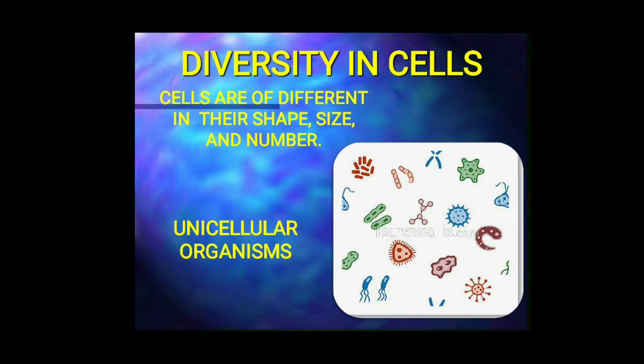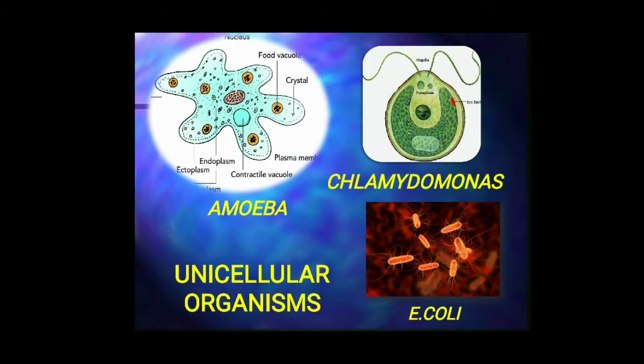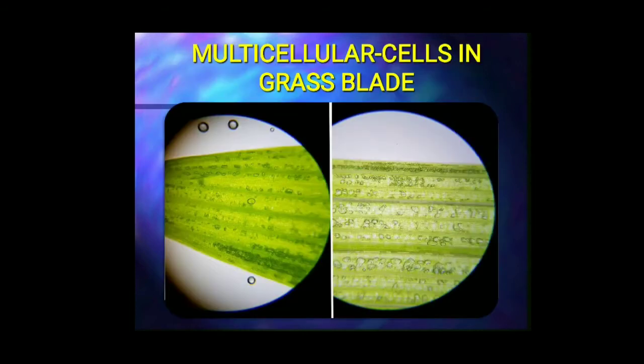only that single cell. Here are some examples of unicellular organisms like amoeba, chlamydomonas, E. coli, which have only a single cell. So they are called unicellular organisms. So in all these, only the single cell performs all the life processes and functions which are useful to continue its life. On the other hand, when you observe the cells of a leaf peel or a grass blade